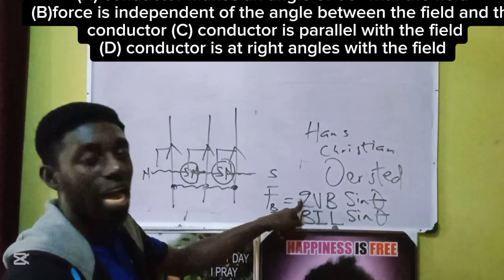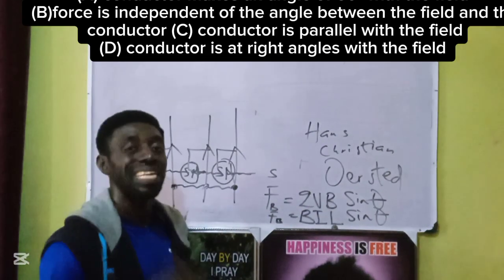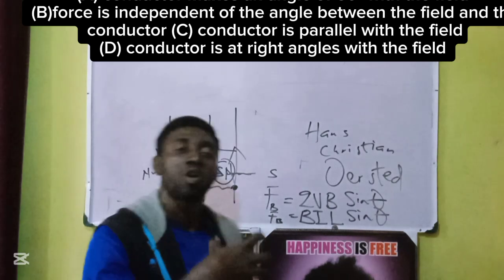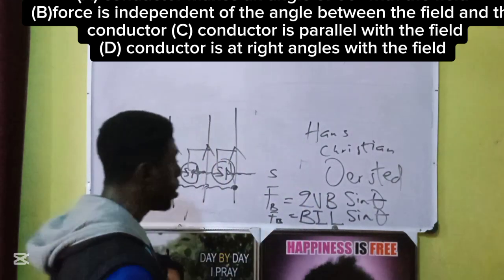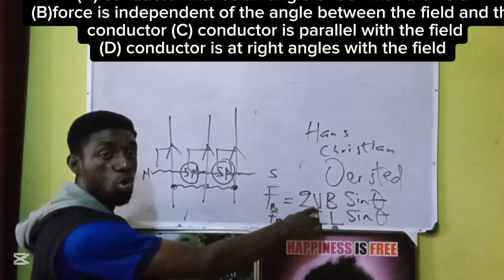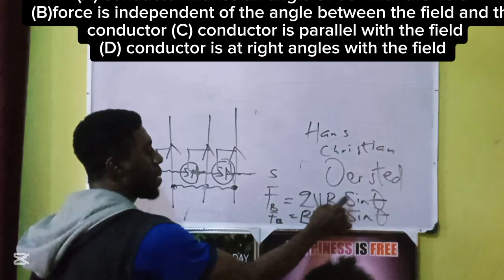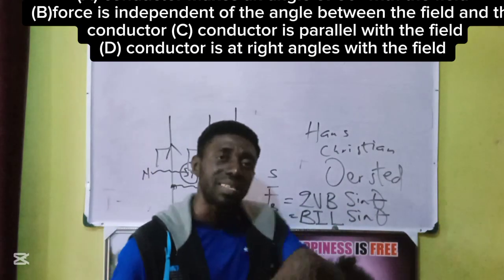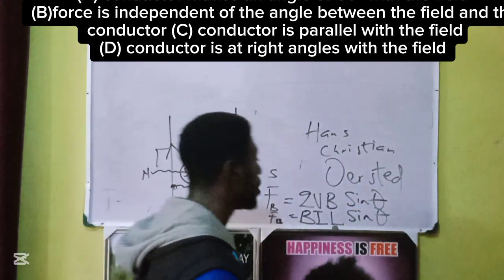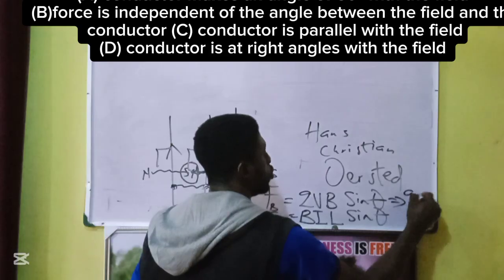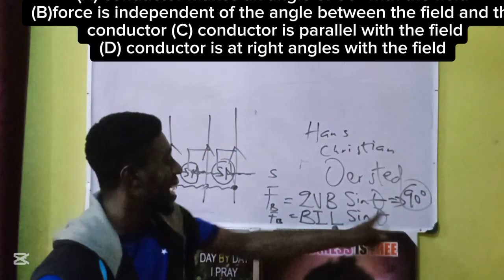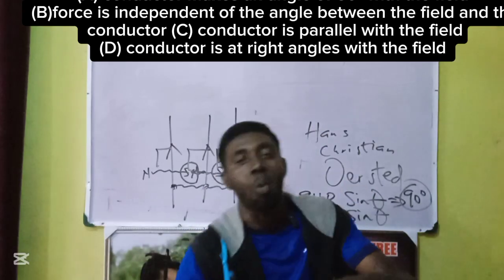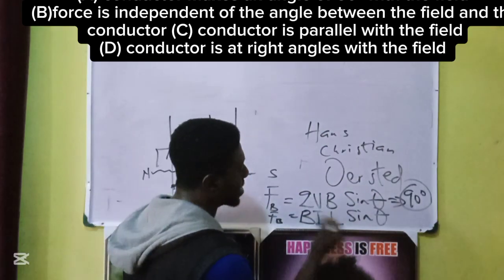Where Q stands for charge, V indicating motion, that the charge must move. Before this force will exist from a conductor, the charges in the conductor must do what? Move. That's why we have speed. Then it will bring about magnetic field. Then sine theta. Sine theta tells you that angle determines the amount of force you experience. And they are saying that the angle that will give you the most force is 90 degrees. Sine 90 is 1. The sine of every other angle less than 90 is less than 1. That's why that 1 is what will give you the maximum force.